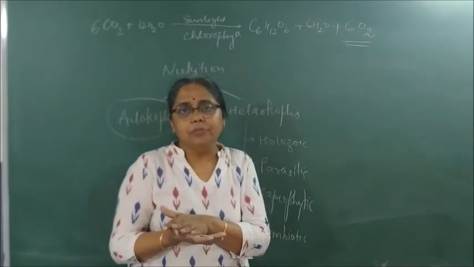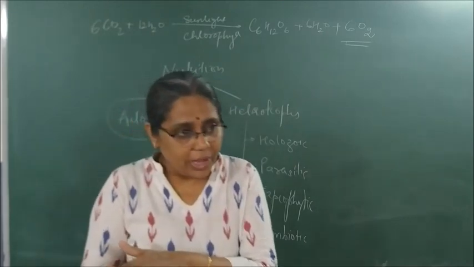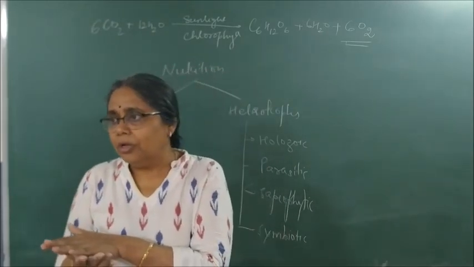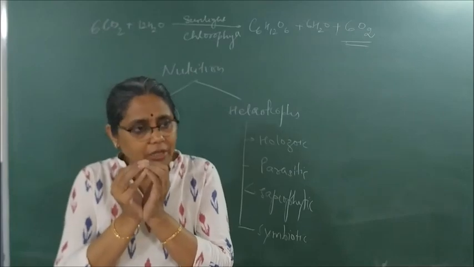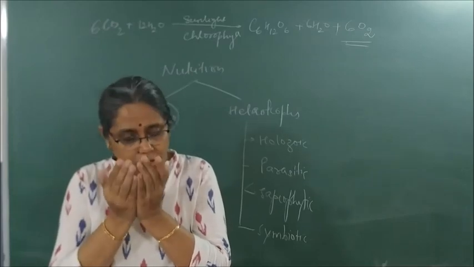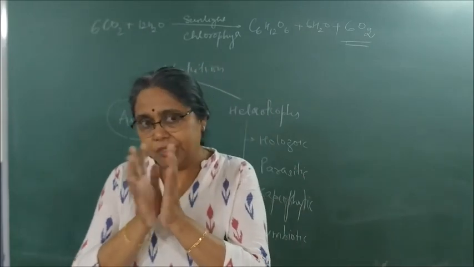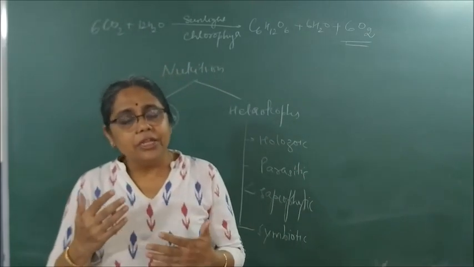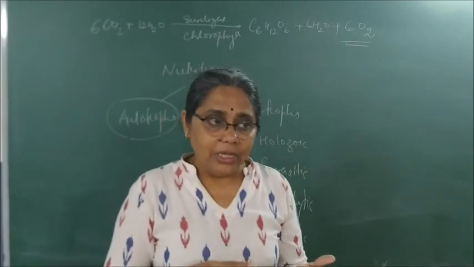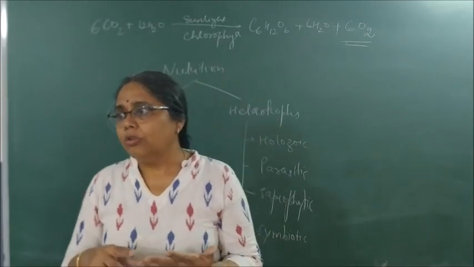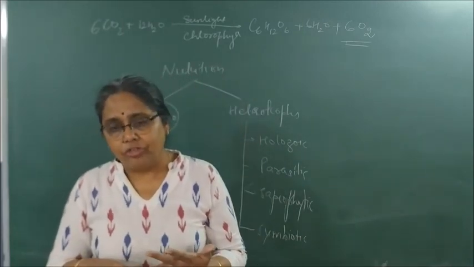When the guard cells absorb water, they swell and the stomatal pore closes. When the guard cells shrink, the stomatal pore opens. Clear? The stomata are mainly responsible for gaseous exchange and loss of water through transpiration.